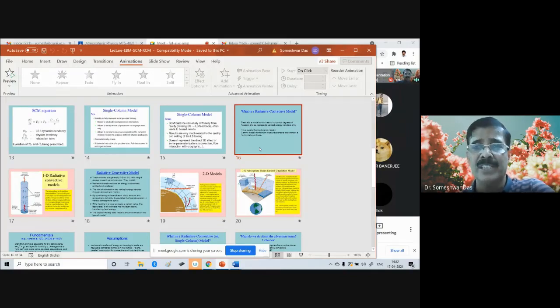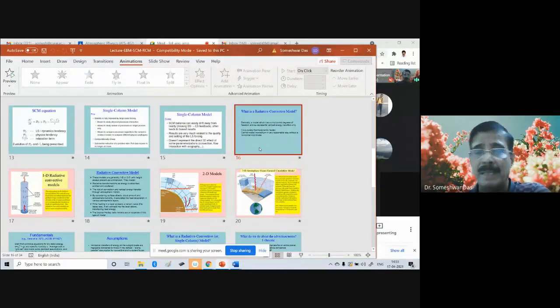But once you have tested your scheme in a single column, both semi-prognostically as well as fully prognostically, and you know the difference between them, because I explained that in the morning today, then in any case we have to plug the new scheme into the full-fledged three-dimensional model, because that is what we eventually run for real-time numerical weather prediction, for climate simulation or climate prediction, not only the atmospheric model but also the coupled model.